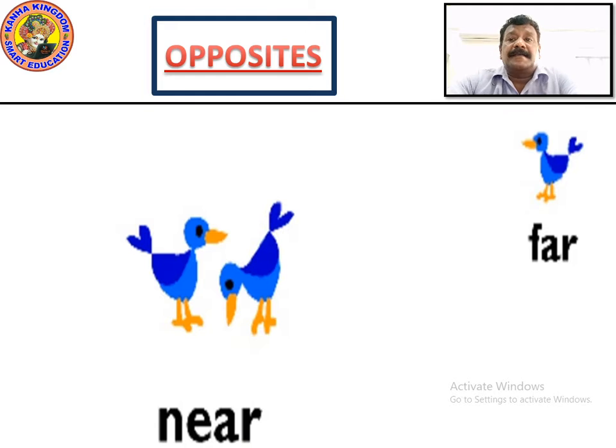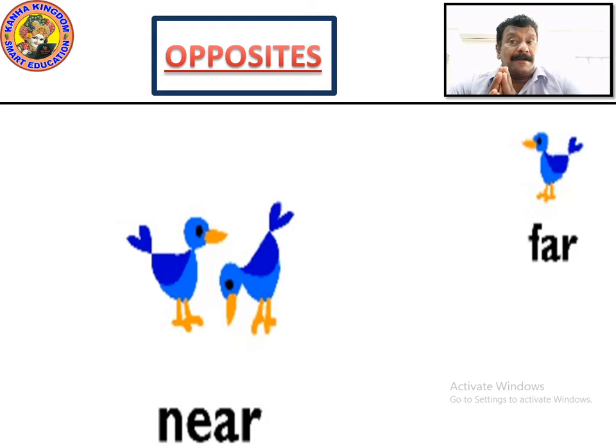Now look at the screen. What can you see? You can see there are three birds. One bird is very far. A single bird is far. What about the other ones? The other ones are a pair. A pair of birds. Where are they? They are very close.